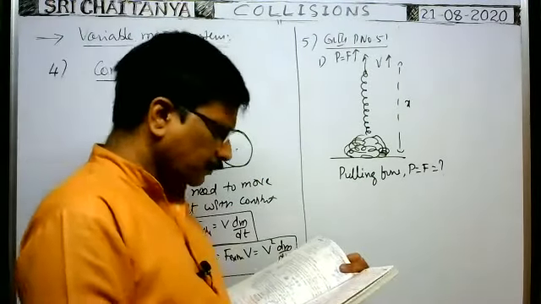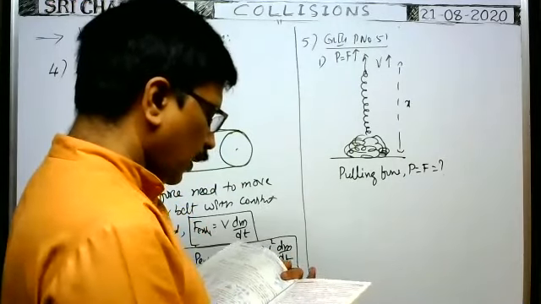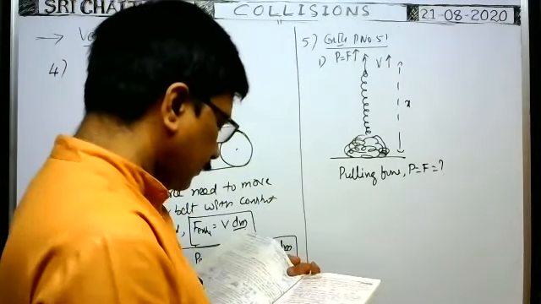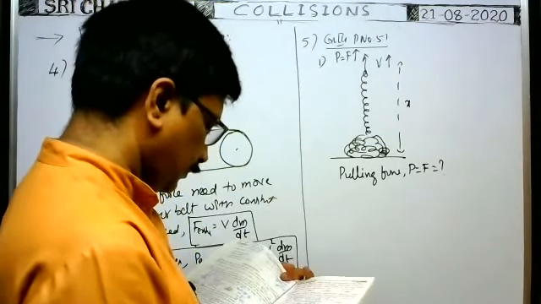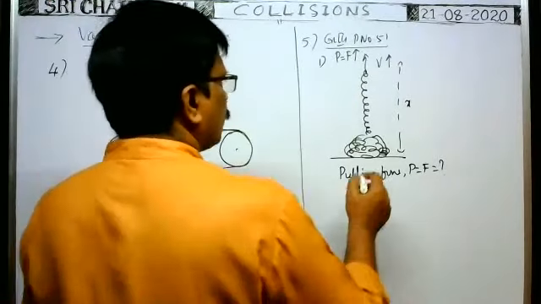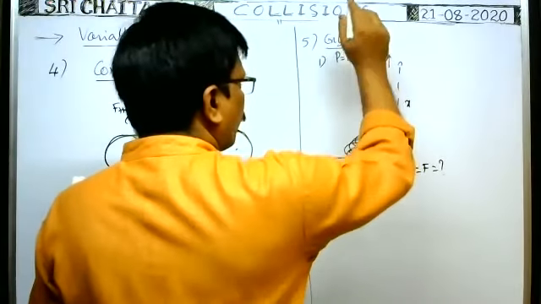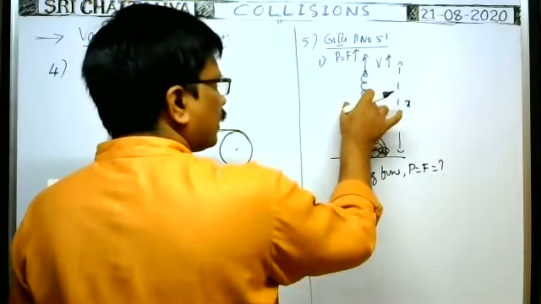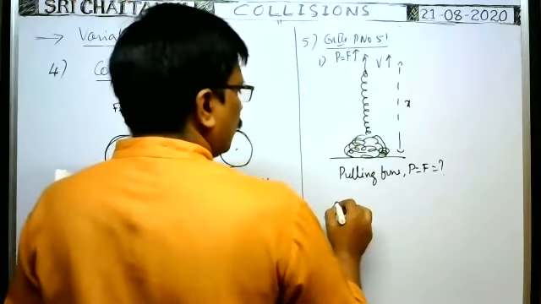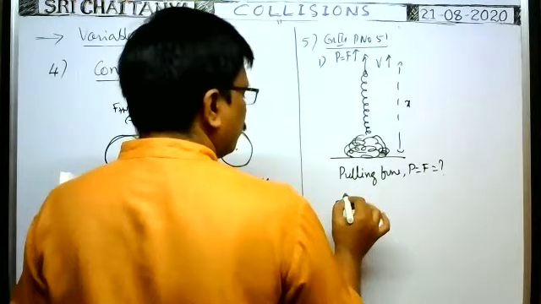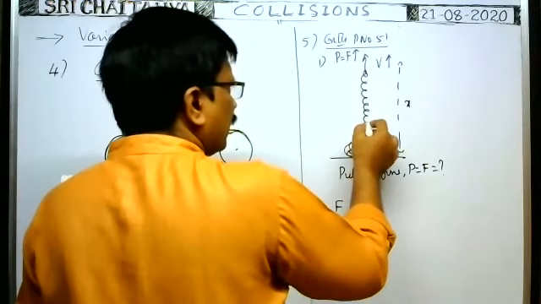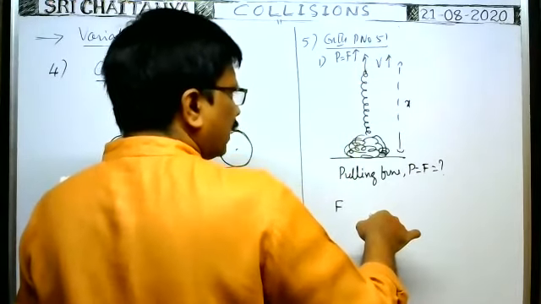You see here, the pulling force applied on the chain is in the upward direction. At the same time, the weight of the chain acts vertically downwards.